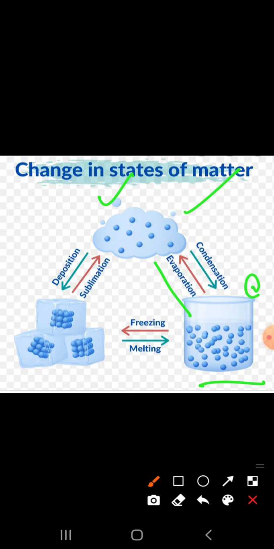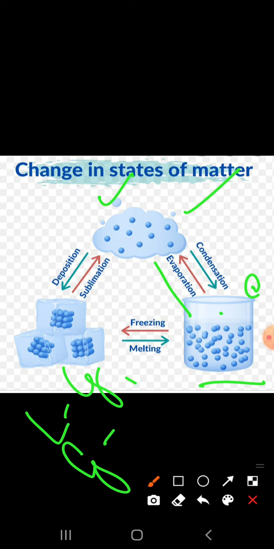And when ice is kept at room temperature, it will change into liquid water. When liquid changes into gas, it is called evaporation, and when gas changes into liquid, it is called condensation. Evaporation and condensation.